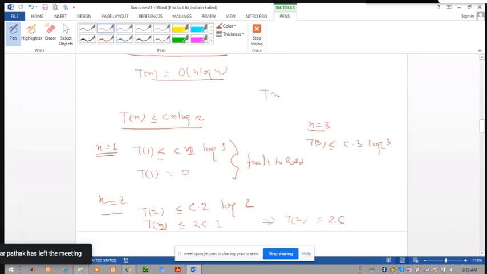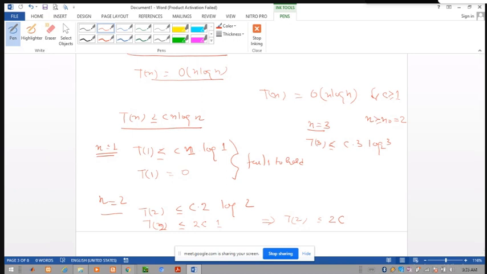So T of n is equal to order of n log n for c greater than or equal to some constant, and for n greater than or equal to n naught, where the value of n naught is equal to 2.